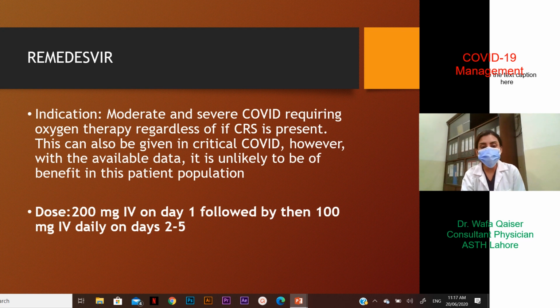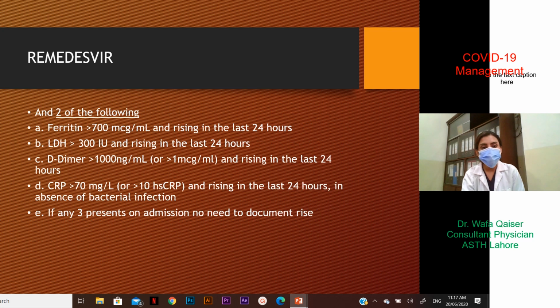However, with the available data, it is unlikely to be of benefit in this patient population that has already developed a critical COVID infection. Dose is 200 milligram IV on day 1, followed by 100 milligram IV daily on days 2 to 5. So it's a 5-day therapy.